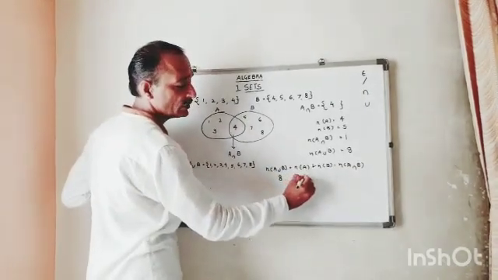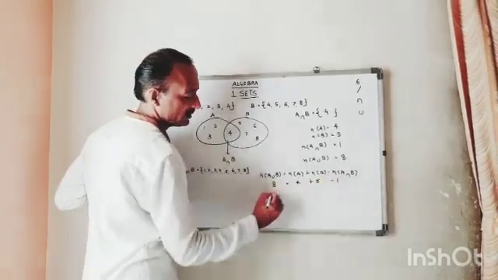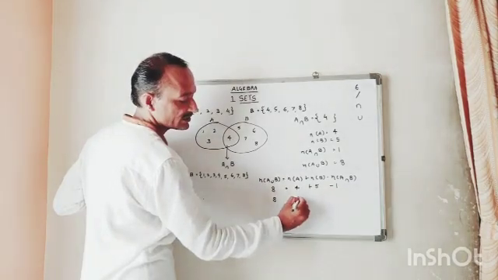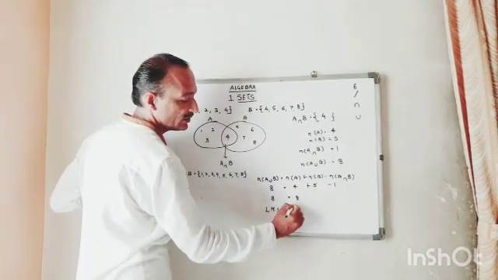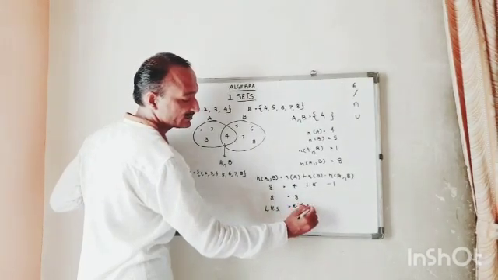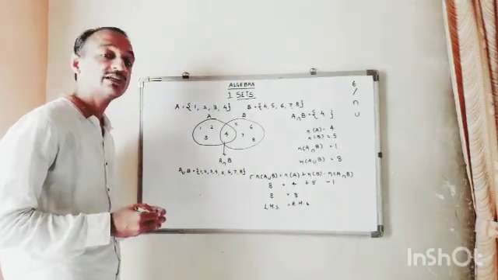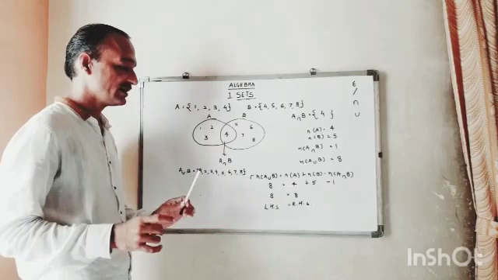Number of A, 4. Number of B, 5. Intersection, 1. 4 plus 5, 9. 9 minus 1, 8. So we can say left hand side is equal to right hand side. We will use this while solving the word problems of chapter 6.